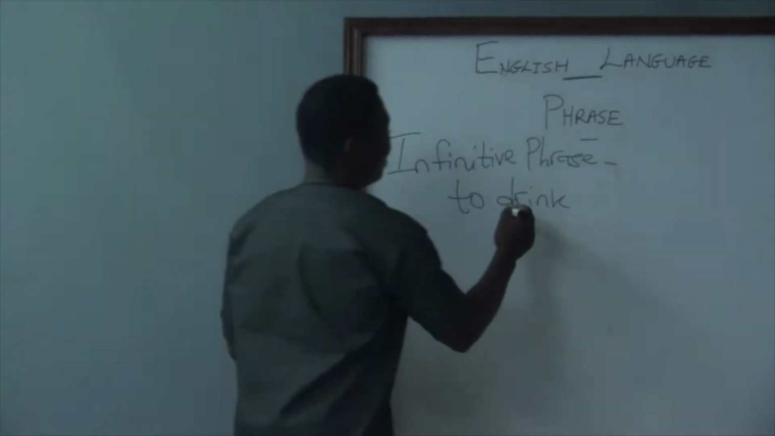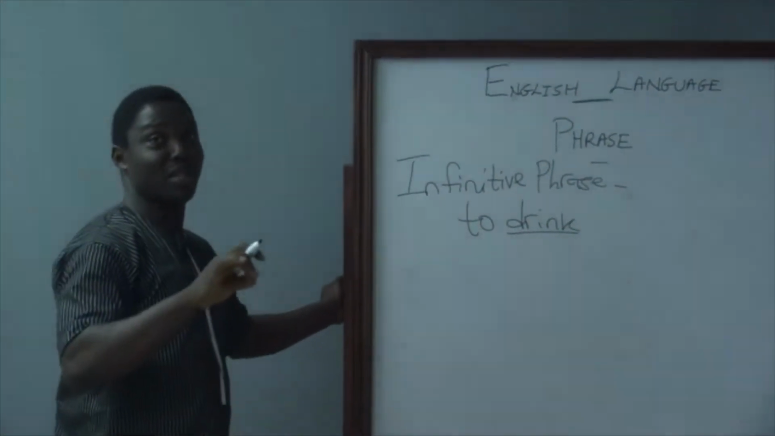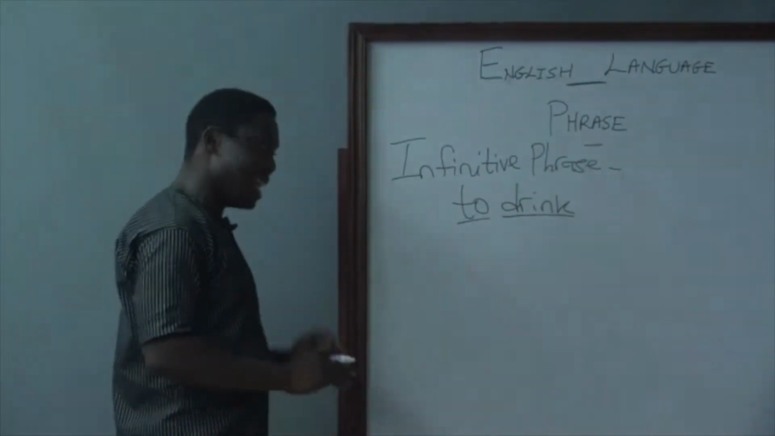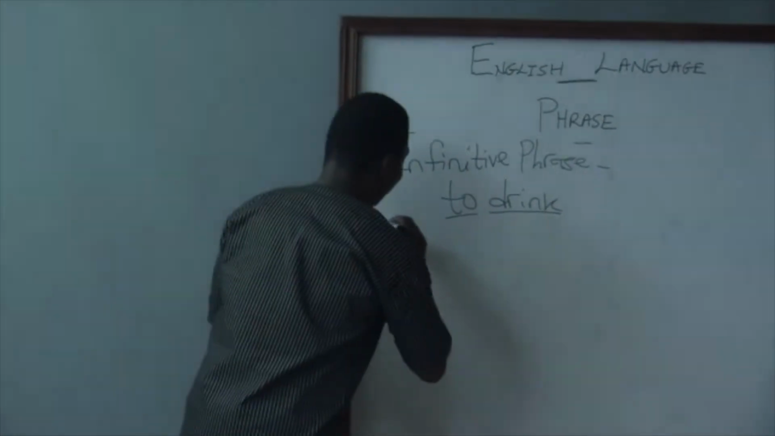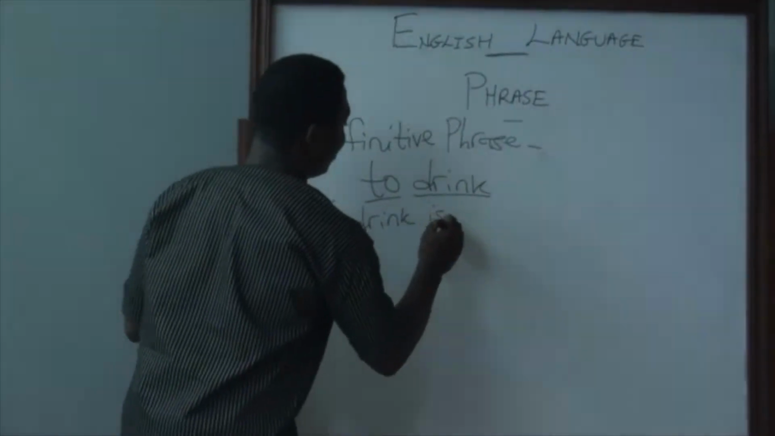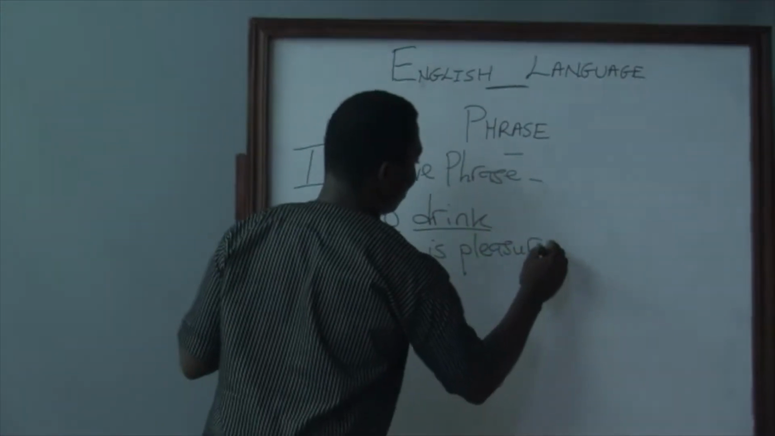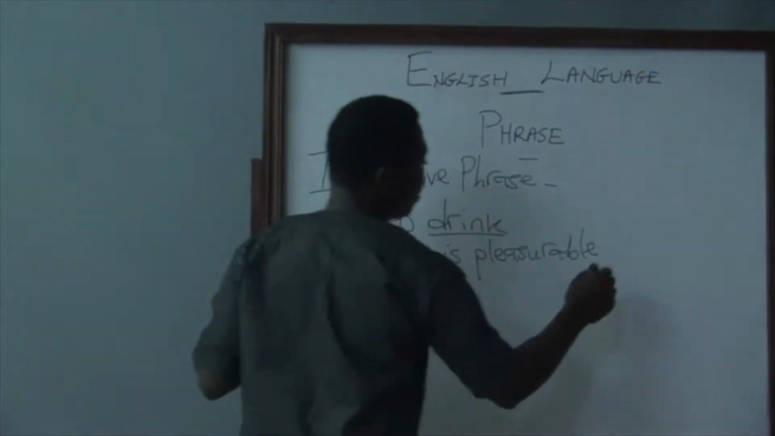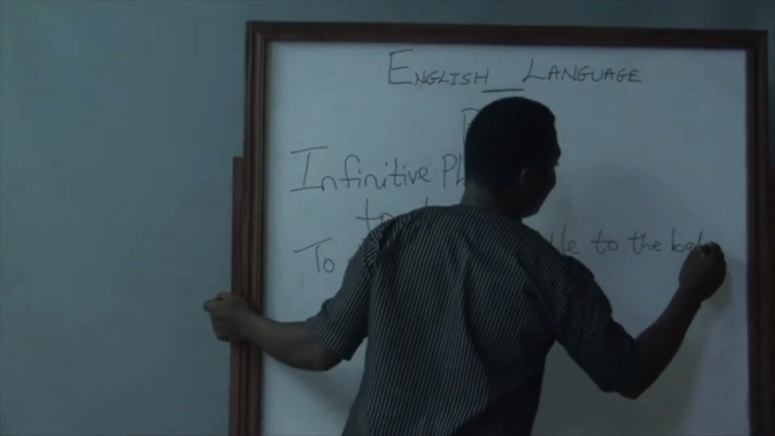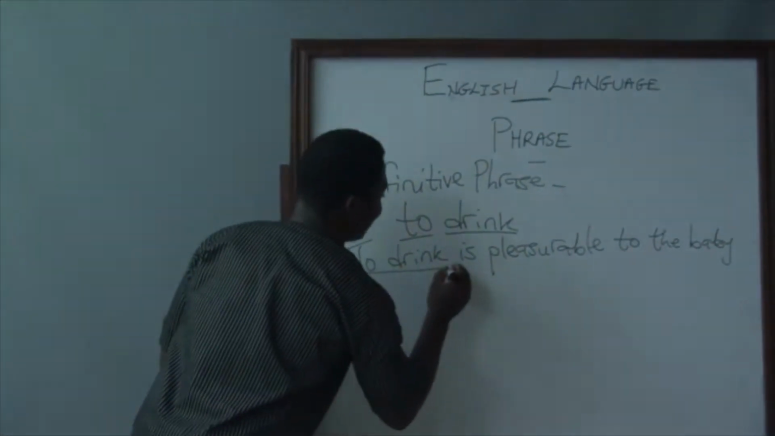Why? This word drink, it can be a verb, it can be a noun, depending on the context. The moment there's a to in front, it becomes a noun. So when we say to drink is pleasurable to the baby, the infinitive phrase here is to drink.